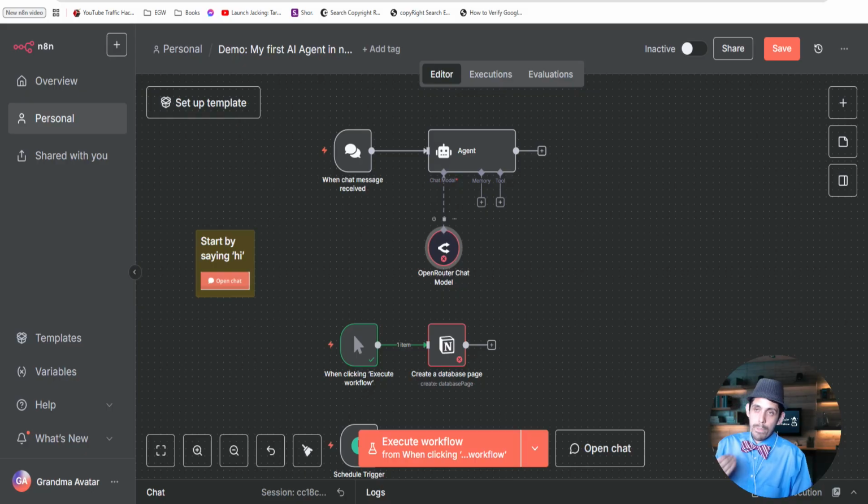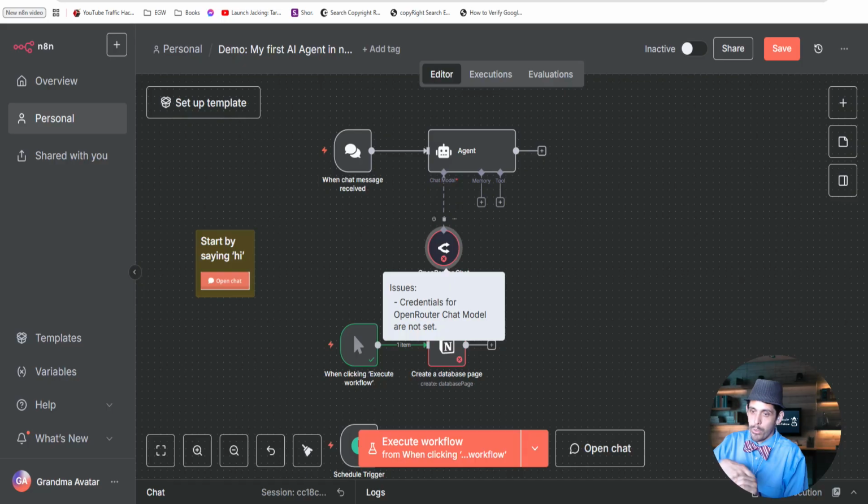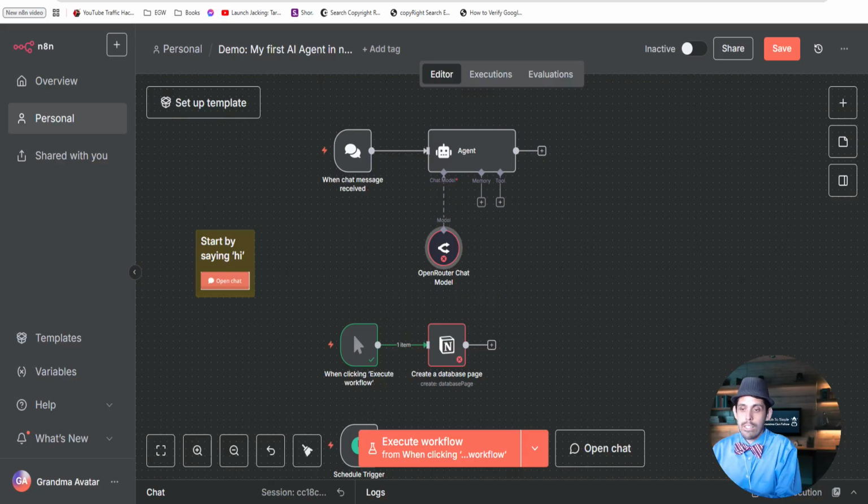I like to use DeepSeek chat because it's the cheapest, and it's done good for me in all my work. I access DeepSeek chat through OpenRouter, and you don't need to go create an API key from OpenAI, and then Anthropic, and then Google, Gemini. You don't need to go to all these places. It's one account that can access all of them.